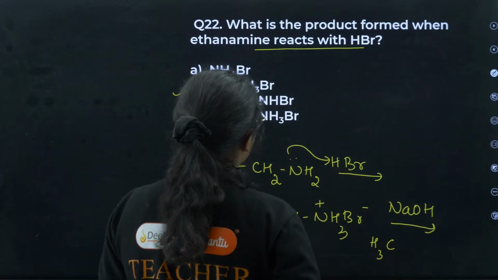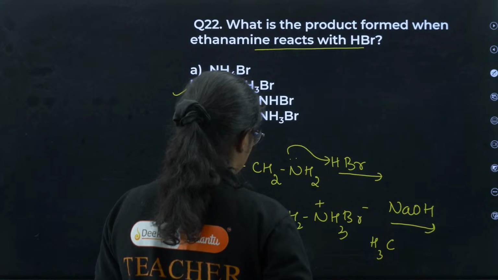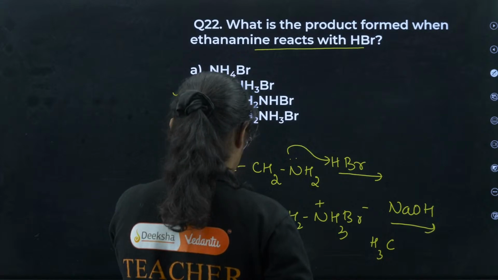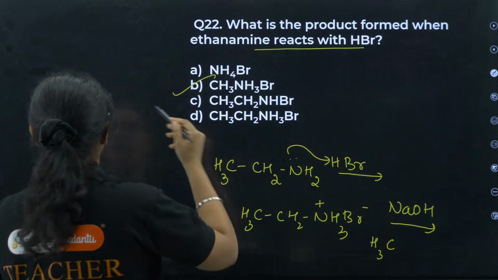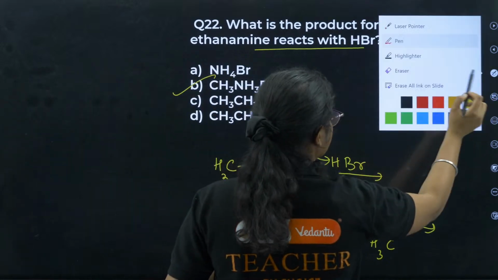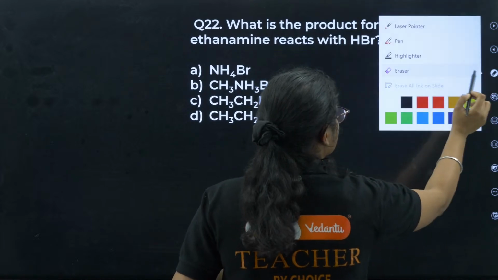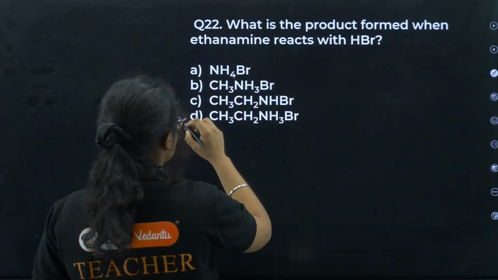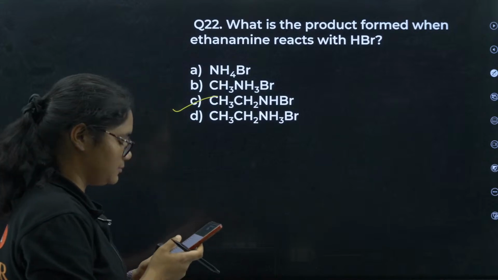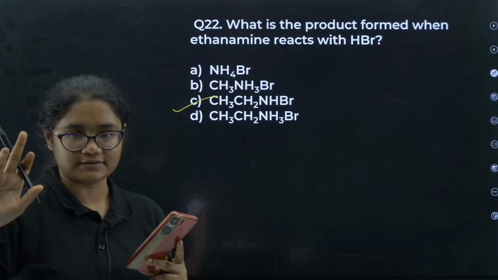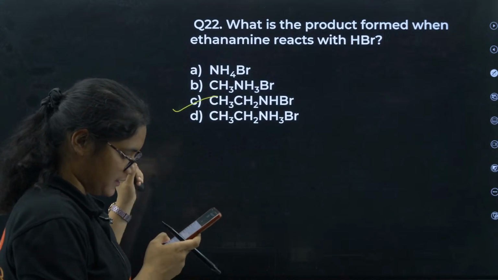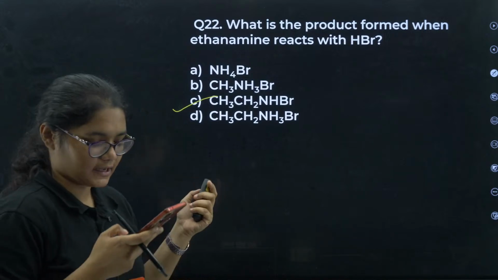When ethanamine reacts with HBr. Okay. Sorry, you all are correct. I got confused here. Yes, it is correct. That is CH3 CH2 NHBr. Yes, students, that is correct. C is the correct answer. Okay. Sorry, I got a little confused. C is the correct answer.